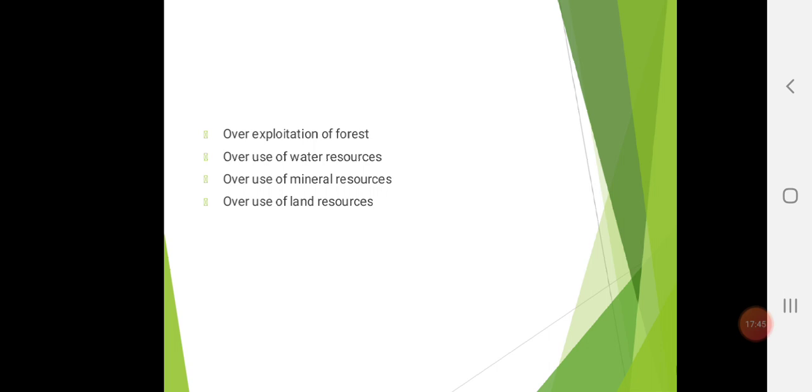Overuse of mineral resources. The minerals are extracted from Earth's crust. The rate of accumulation of minerals is very slow, but the rate at which the surface area of Earth is utilized for human activity is high, so there is a drastic reduction in mineral resources. Also, environmental impact on minerals causes shortage.